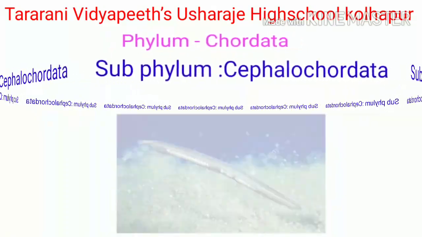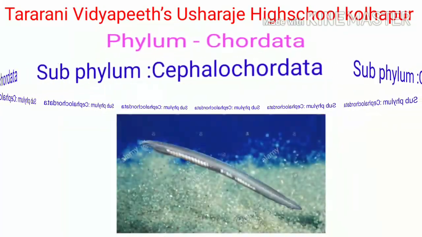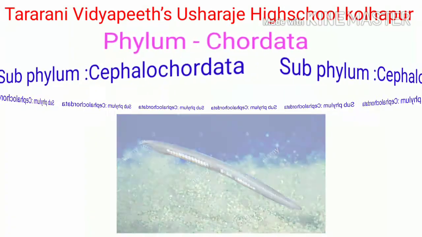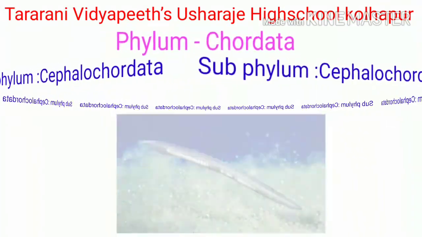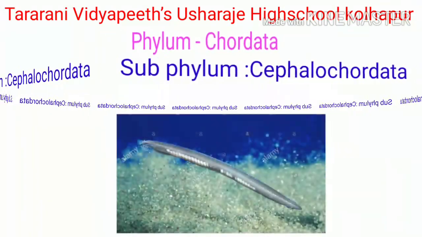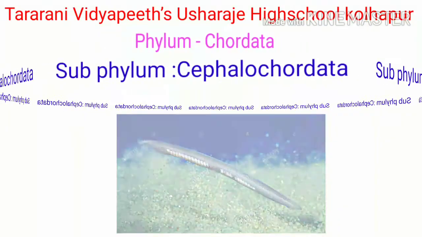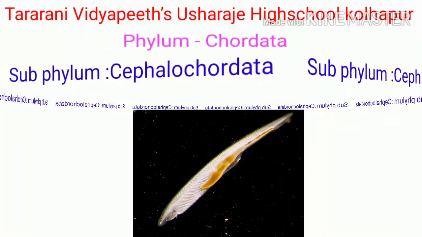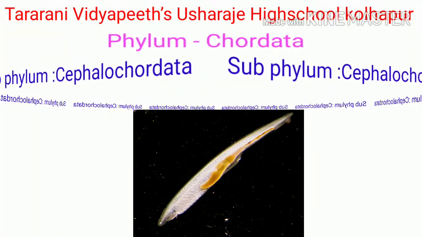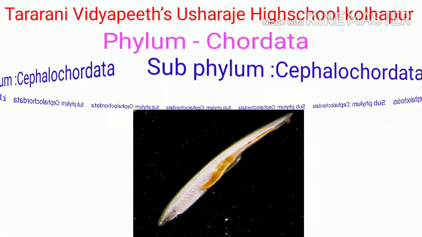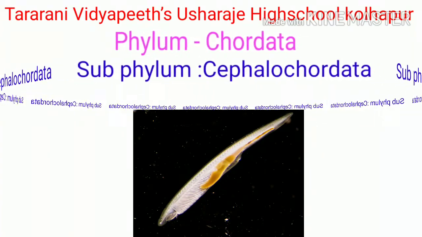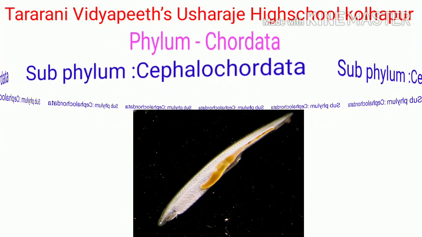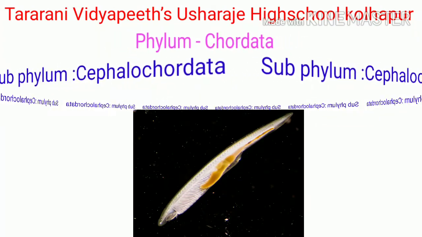Subphylum Cephalochordata. These are small fish-like marine animals. Notochord is present throughout the body length. Pharynx is very large and contains gill slits. These animals are unisexual. The example of subphylum Cephalochordata is Amphioxus.